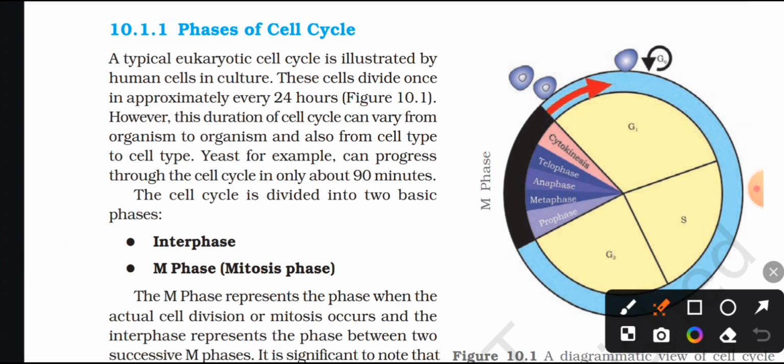Phases of cell cycle. A typical eukaryotic cell cycle is illustrated by human cells in culture. These cells divide once in approximately every 24 hours, Figure 10.1. However, the duration of the cell cycle can vary from organism to organism and also from cell type to cell type. Yeast, for example, can progress through the cell cycle in only about 90 minutes. The cell cycle is divided into two basic phases: interphase and M phase, the mitosis phase. The M phase represents the phase when the actual cell division or mitosis occurs, and the interphase represents the phase between two successive M phases.